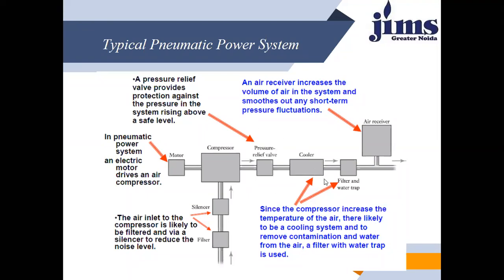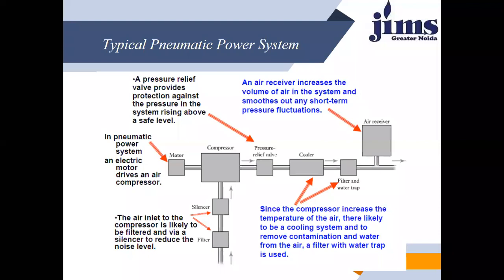So what is the role of the air receiver? Just keep it in mind. After filtering and the water being trapped in this unit, the air is passed on to the air receiver. And what is the function of the air receiver? An air receiver receives the increased volume of air in the system, and smooths out any short-term pressure fluctuation. It will overcome the fluctuation caused during the supply, so that the quality can be easily monitored and easily governed.